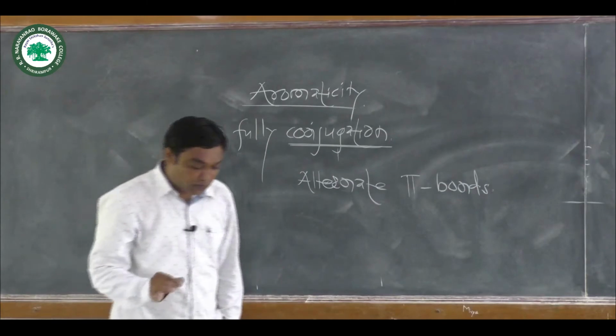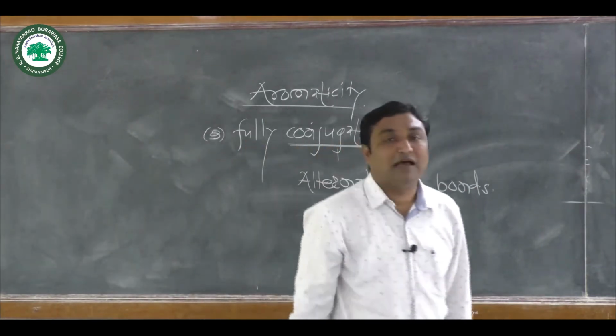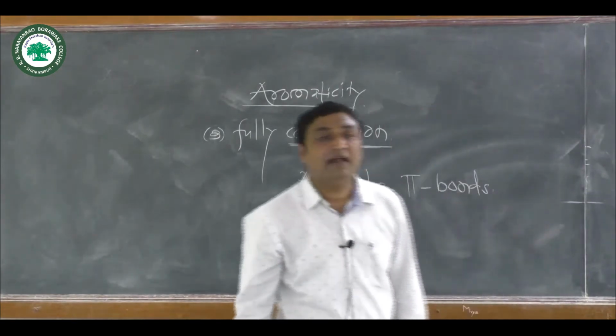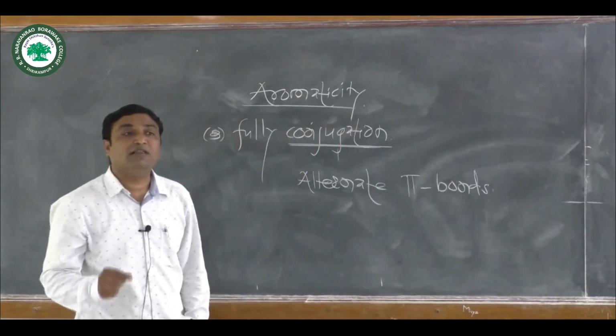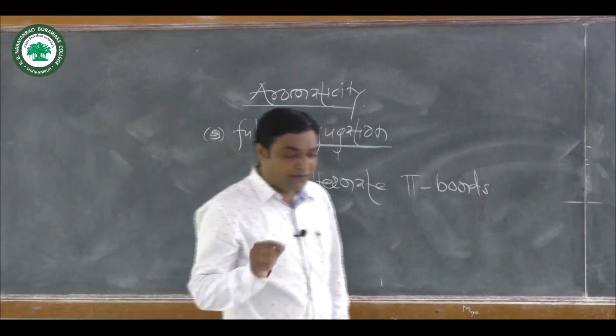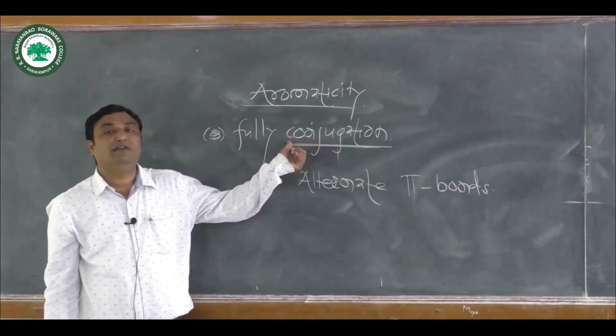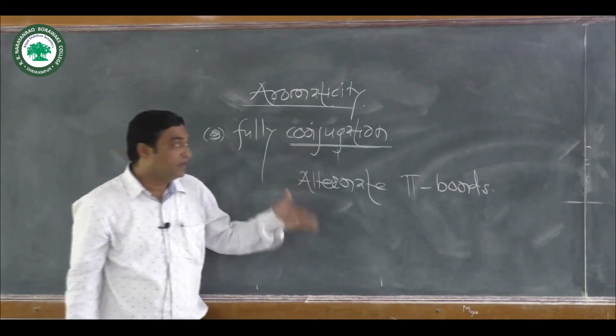If two pi bonds are separated by a single bond, then that molecule has unsaturation or conjugation in its structure.